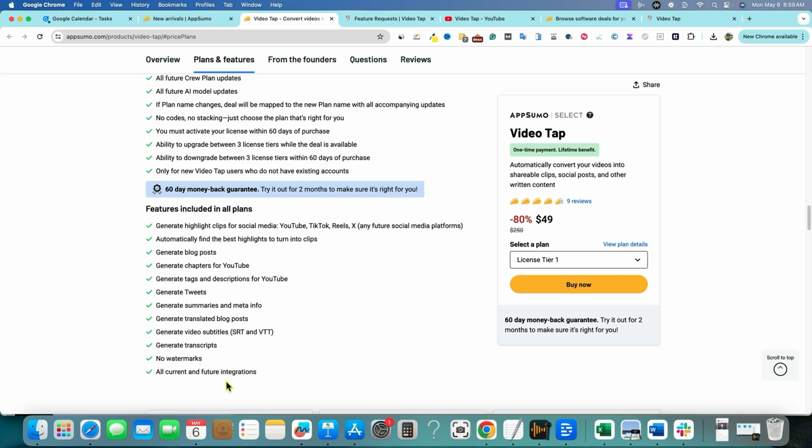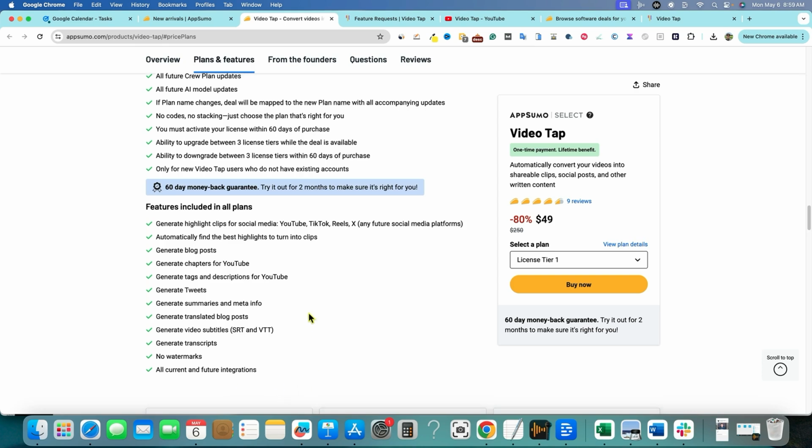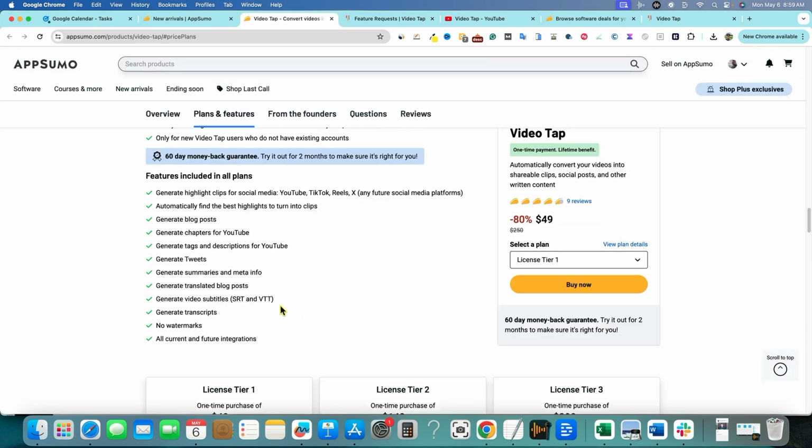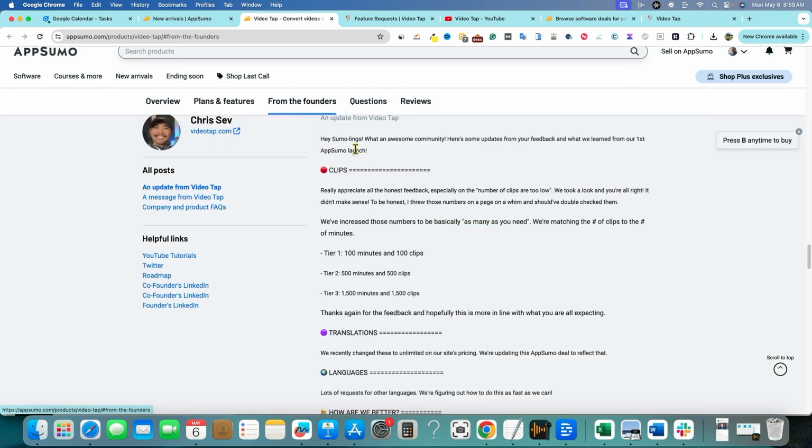Before we go into it, it's going to be a full-fledged kind of Descript type tool as well. So it's going to be kind of a combo of Opus Clip and Minvo and Descript all packed into one. So it's not necessarily a video creation tool, but after you create a video, you upload it to here and it'll do all this stuff for us. So super cool. Before we go check into the pricing, I want to go to the founders real quick.